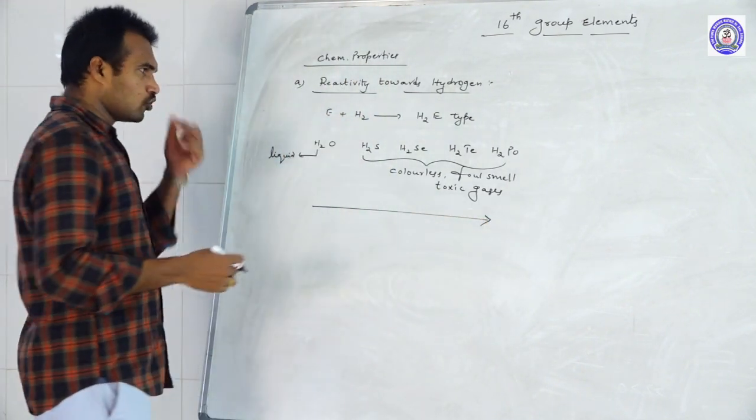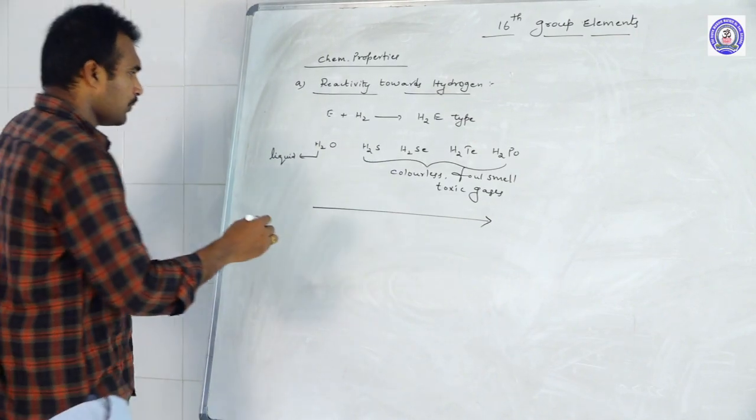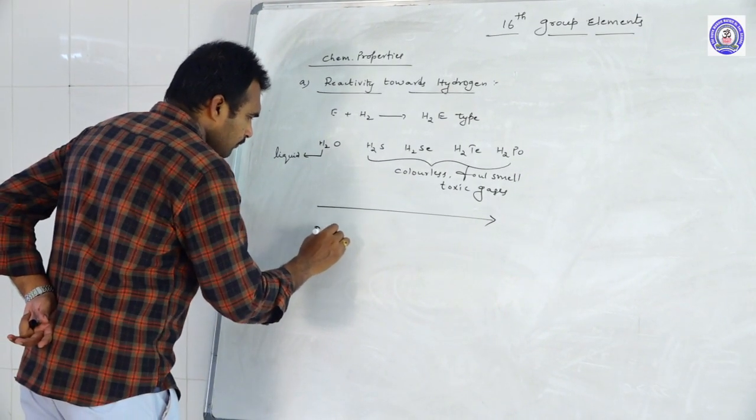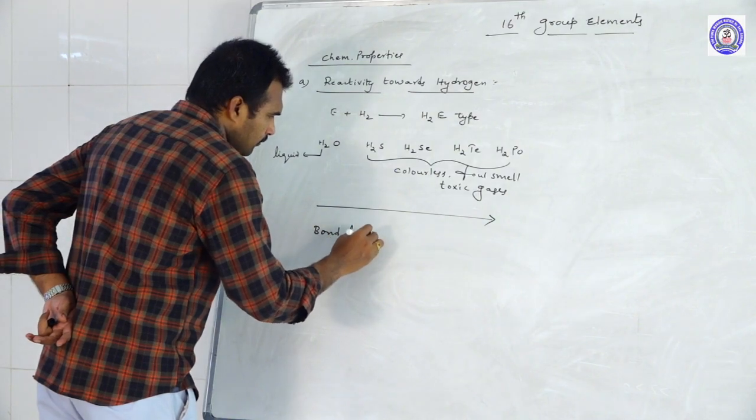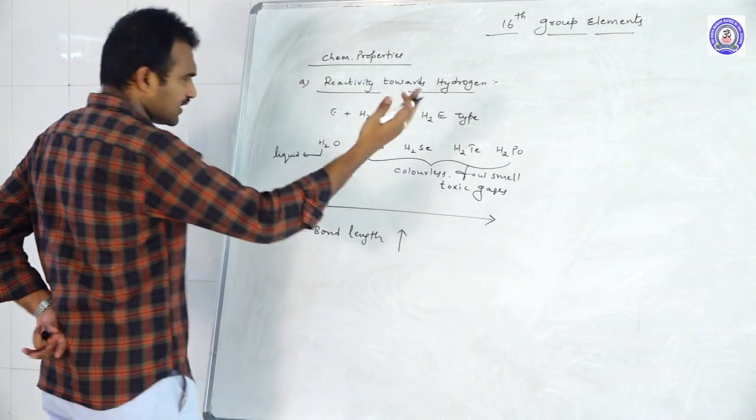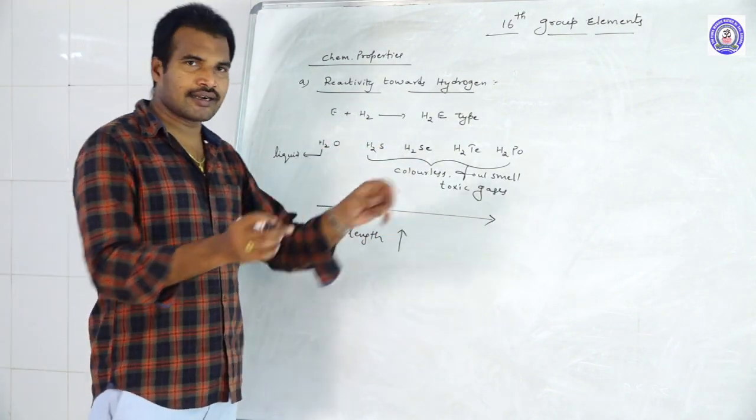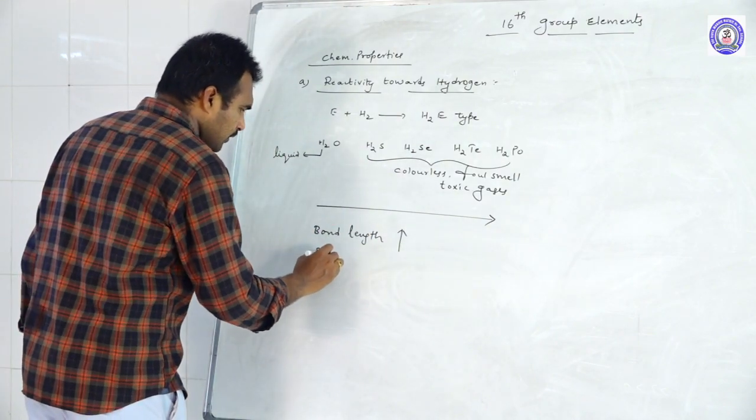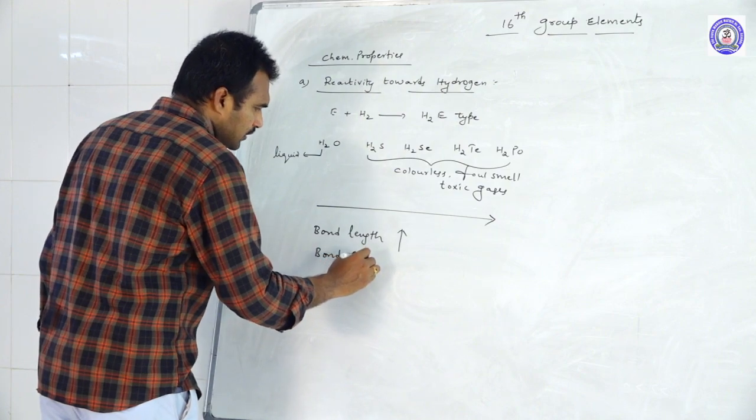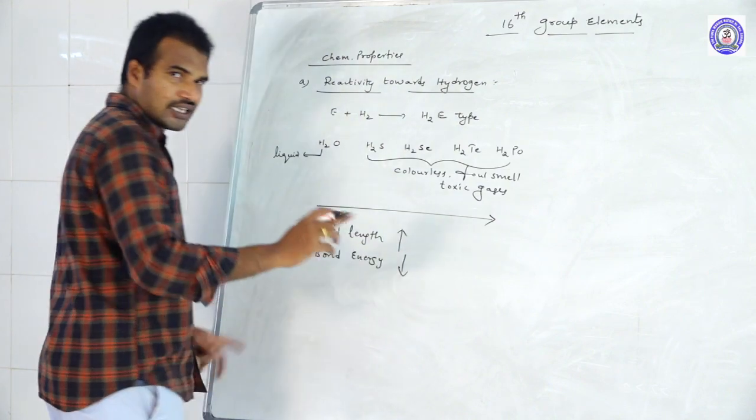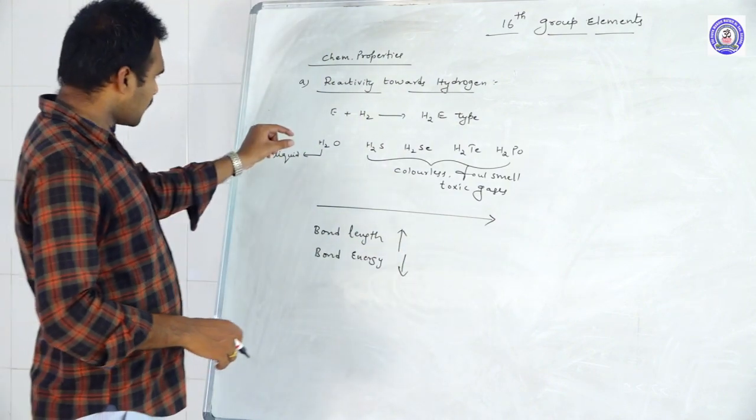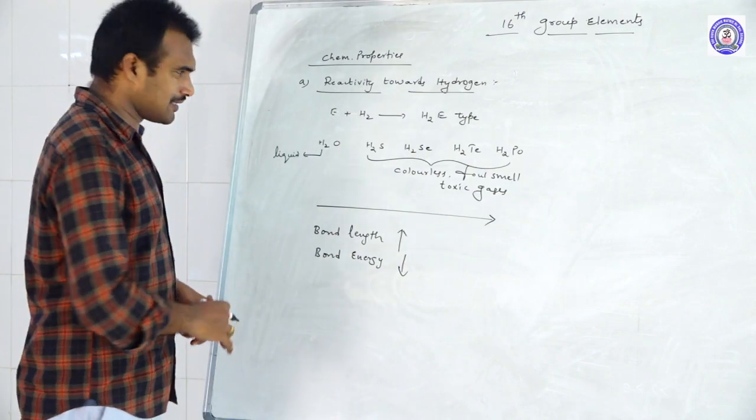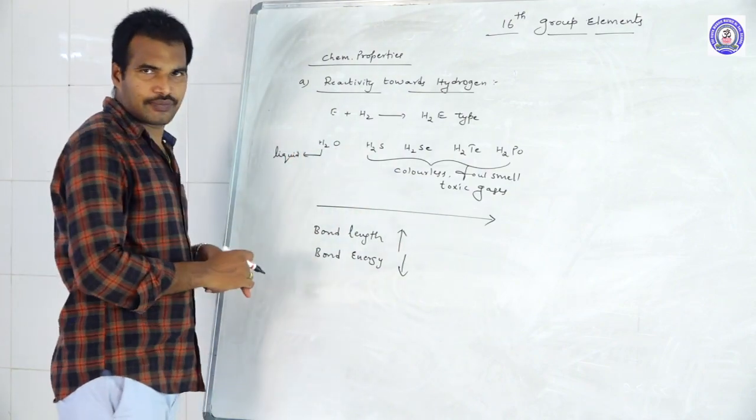When you go from H2O to H2Po, tell me what happened to the bond length? Bond length increases. Why? Because the size of the central atom increases, so bond length increases. If bond length increases, what happens to the bond energy or bond strength? It decreases. Why? Because they are inversely proportional. If the bond strength decreases, we can easily break them, right?